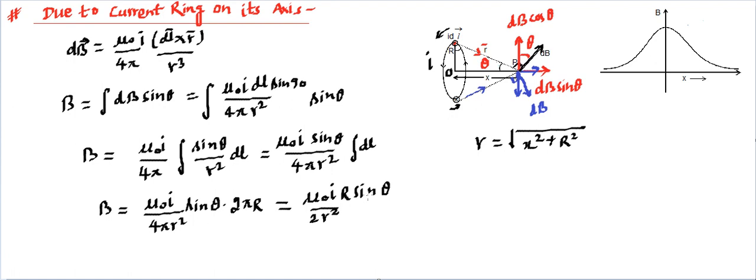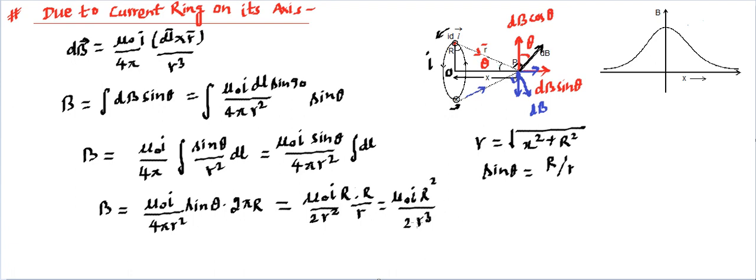You can see from here, right? Moreover, we can also say this sine theta is going to be a constant. From this figure we can read what the sine theta is going to be. So sine theta can be found out as perpendicular, which is capital R, divided by hypotenuse, which is small r. So we can replace this sine theta by the number that we have understood from this right angle triangle. So I'm replacing this sine theta by its value, and that value is capital R divided by small r.